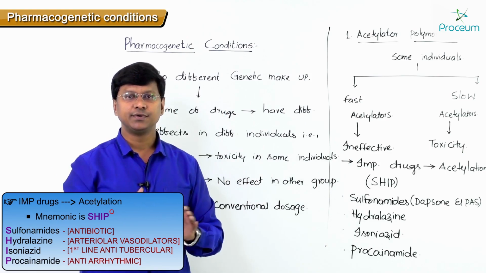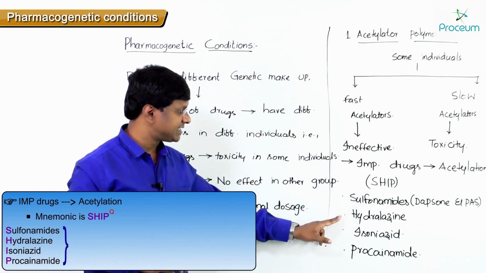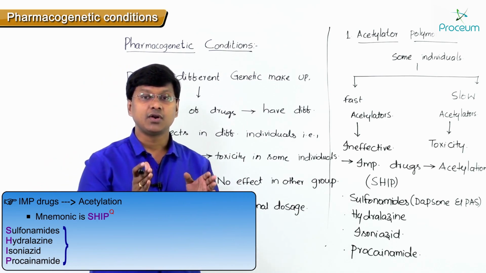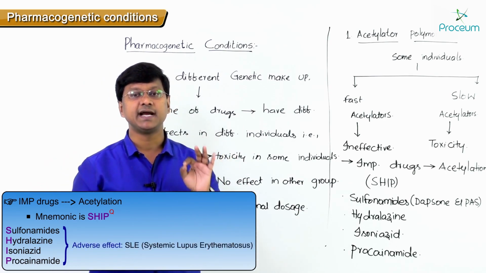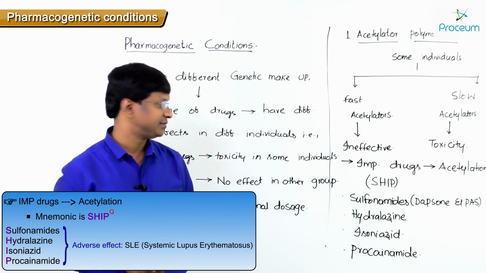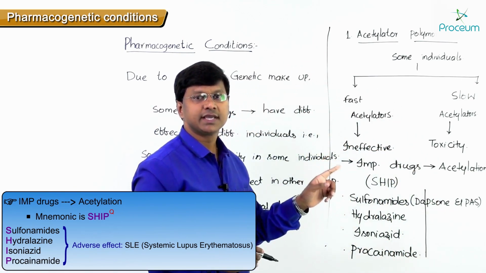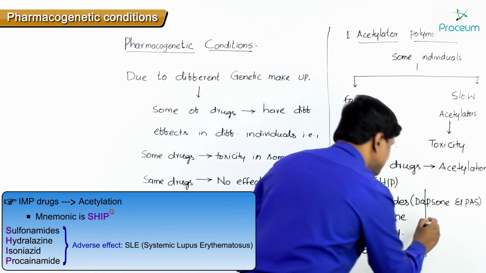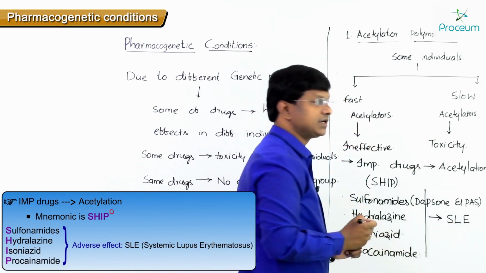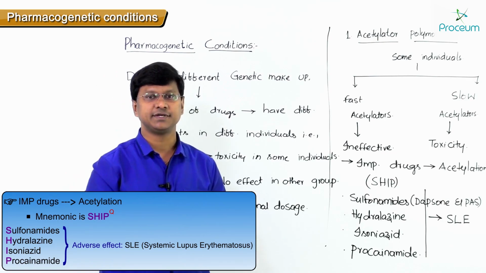Next, let me tell you a note here. All SHIP drugs, that is sulfonamides, hydralazine, isoniazid and procainamide, can also cause a very important adverse effect, that is lupus erythematosus. This is a very important point. So all these drugs which are metabolized by acetylation can cause an important adverse effect, that is systemic lupus erythematosus.